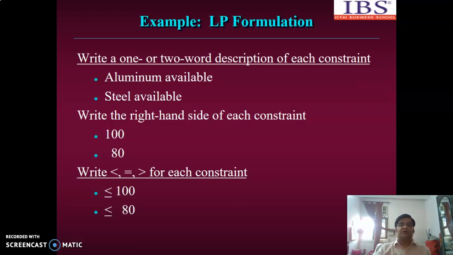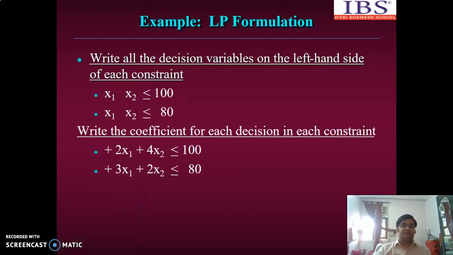Now we have to write a one or two word description of our constraint. As I described, aluminum availability and steel availability are our constraints. We have a definite quantity of raw material; it is not infinite that we can use. So that is my constraint. The right hand side of each constraint is the availability: 100 pounds of aluminum and 80 pounds of steel. So that is my right hand side.